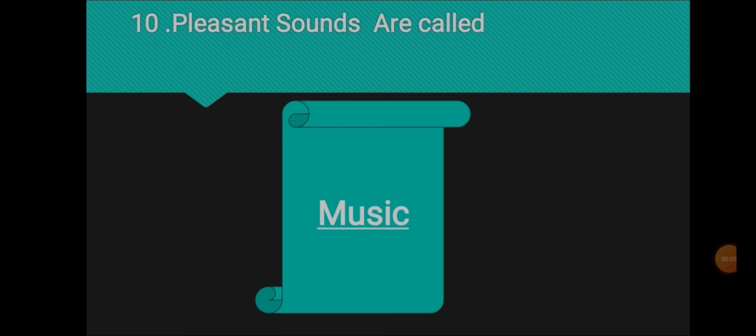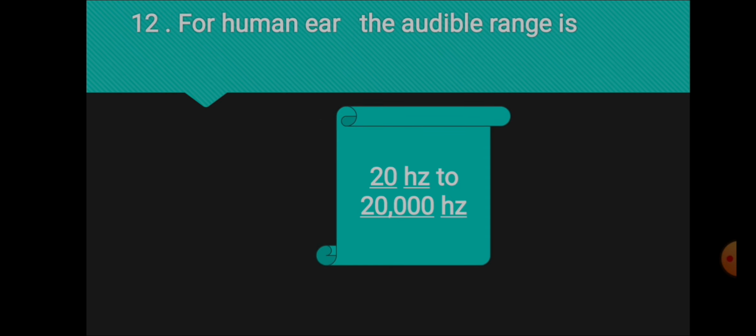Pleasant sounds are called music. Sound of music cannot affect our body. It gives relaxation to our body. Unpleasant sounds are called noise. Noise affects our blood pressure levels and it gives anxiety and sometimes hearing impairment. Over noise leads to sound pollution. For the human ear, the audible range is 20 Hz to 20,000 Hz. Within this limit, we are able to hear.